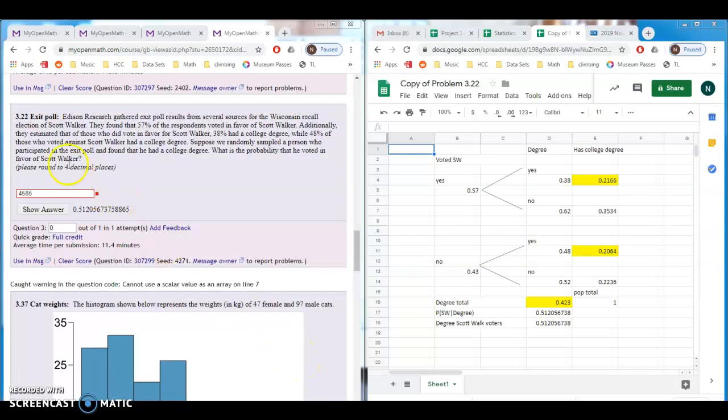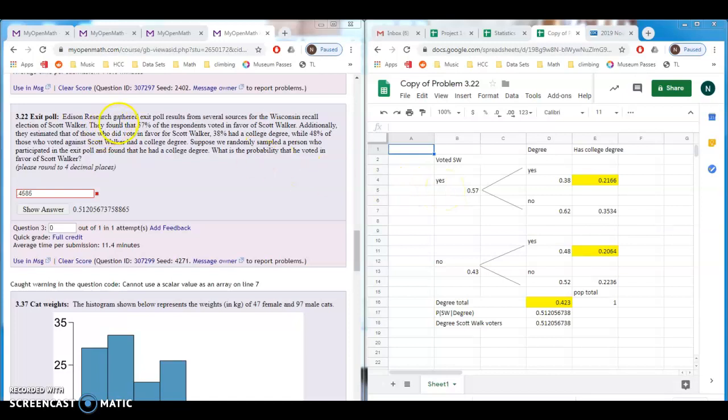Here's a video explaining 3.22 about this Scott Walker exit poll. I'm going to put the math work, using the formulas given from the text, in the post, but I'll also include this tree diagram in the post that you see here. So I think the tree diagram might be easier to understand. So let's take a look at what we have here.